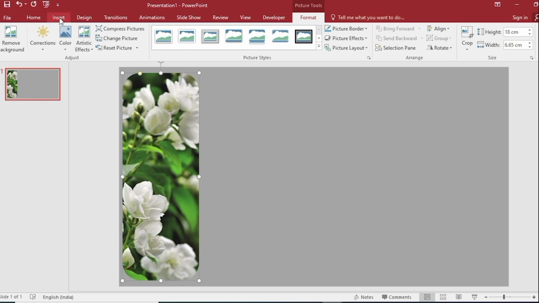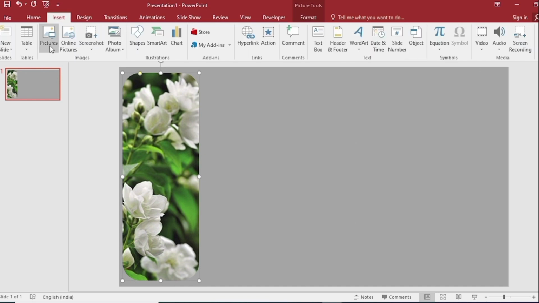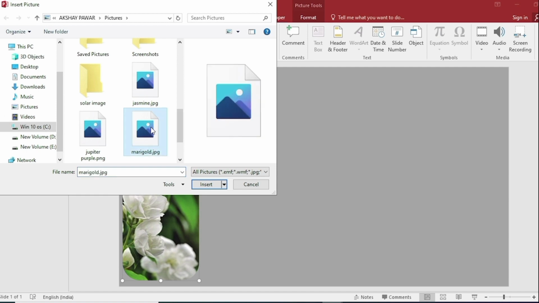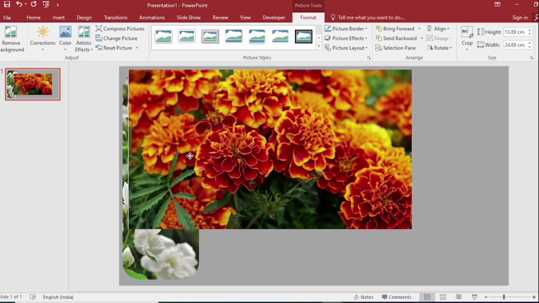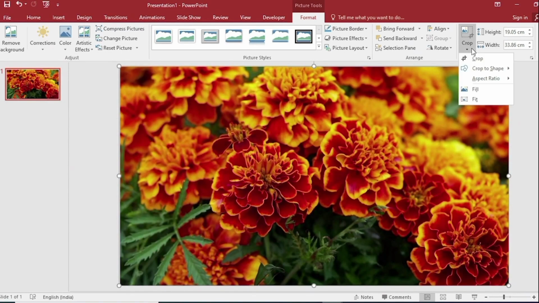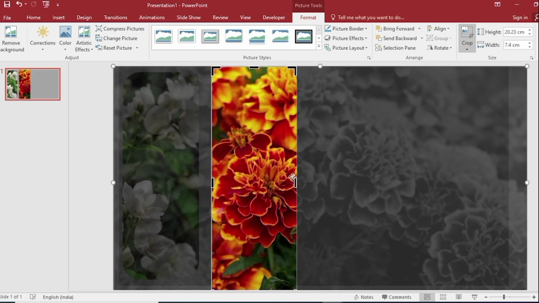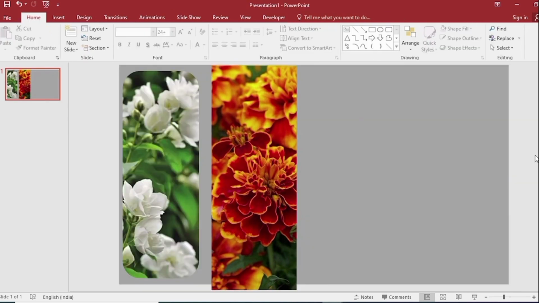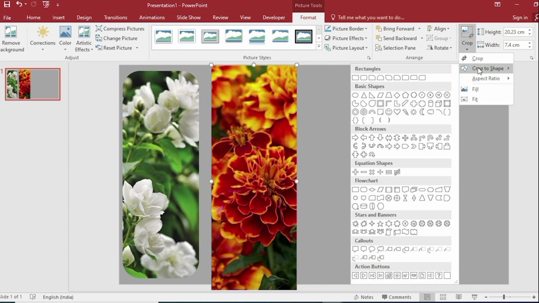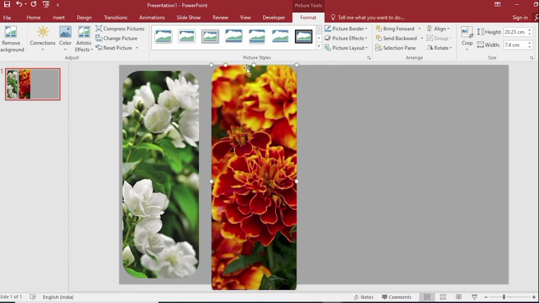Go to Insert. Click on Picture. Select it and insert it. Drag across the entire slide. Go to Crop. Crop your picture to remove any unwanted areas, click on Outside. Go back to Crop to Shape. Select the rectangle and drag the yellow dot to the right. Do height 18 cm.